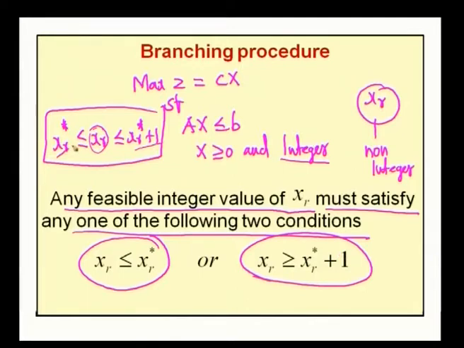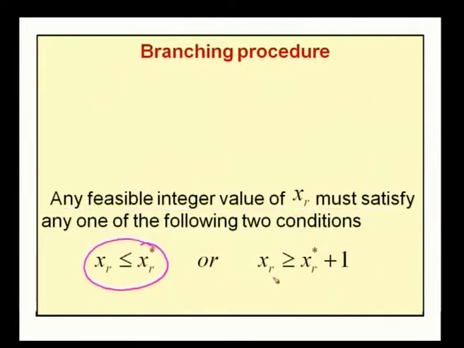Now, these 2 conditions are mutually exclusive, in the sense that both cannot be true simultaneously, and hence we cannot add these 2 conditions in a single LPP. Therefore, we should add this condition in one LPP and this condition in another LPP separately.